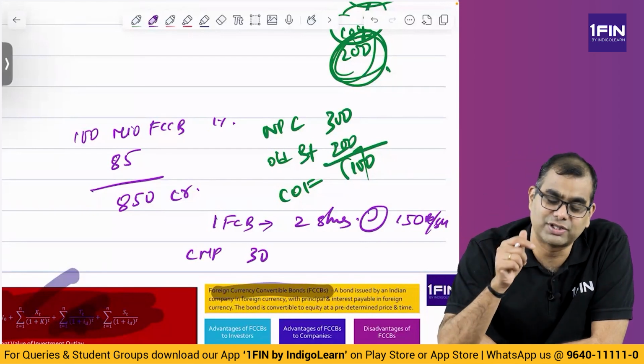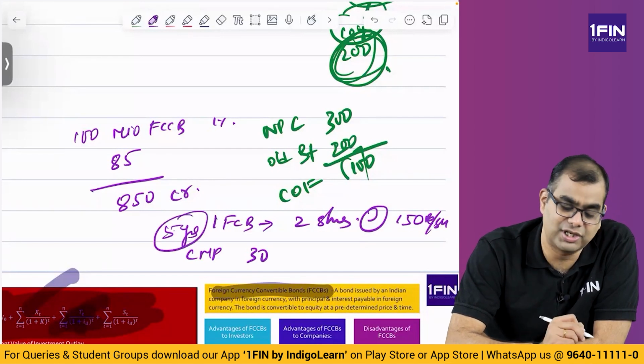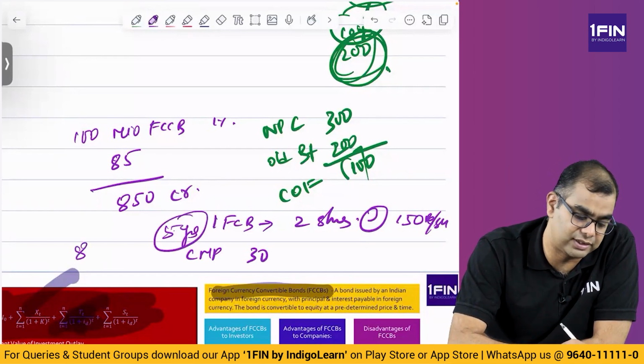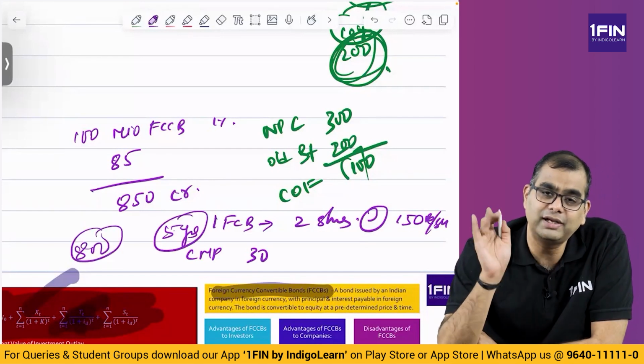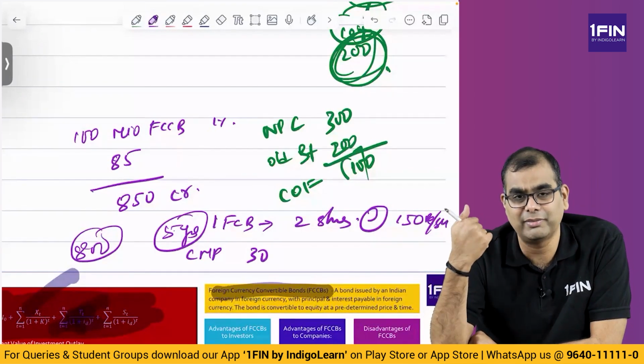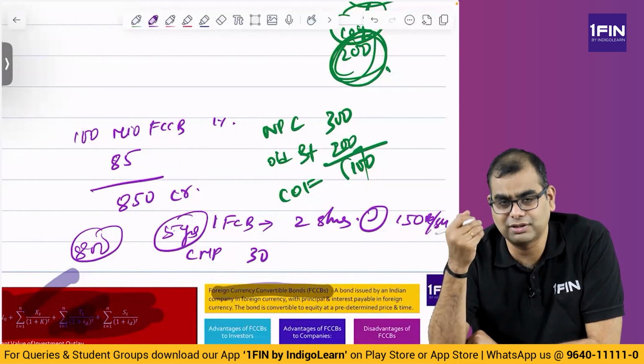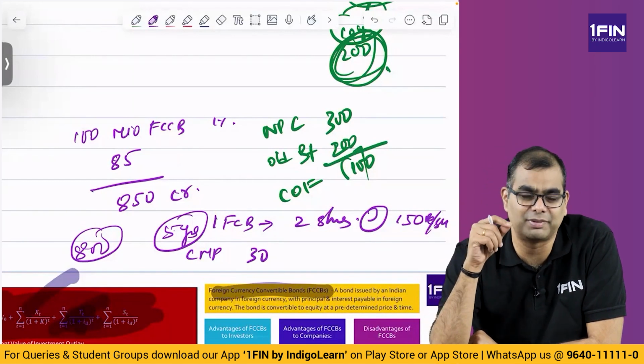They are people who invest because they believe after 5 years, when this conversion happens, the share price will be 800. Oh, 800 rupees a share at that point. Today it is 30, but in between it will become 800, and I am going to get a conversion option at 150. And it is the option of the investor, not the Indian borrowing company.